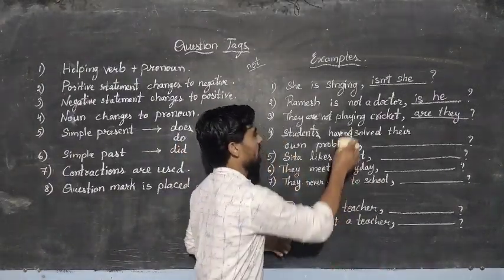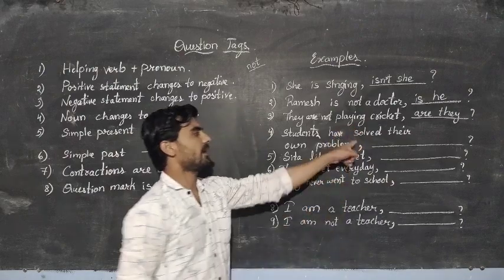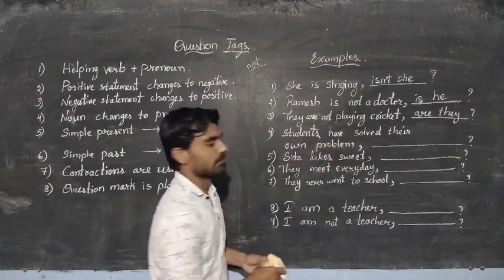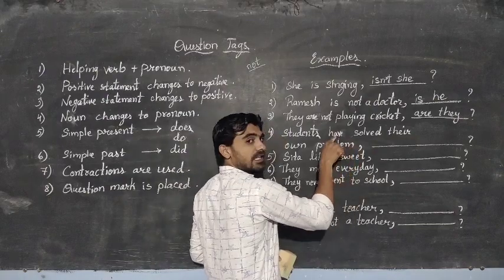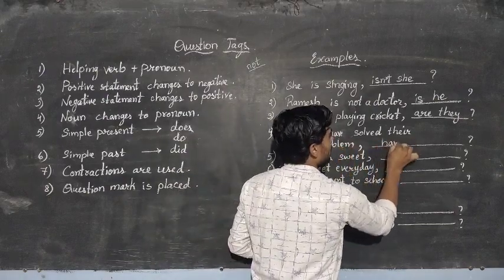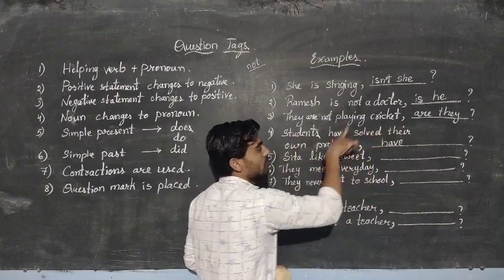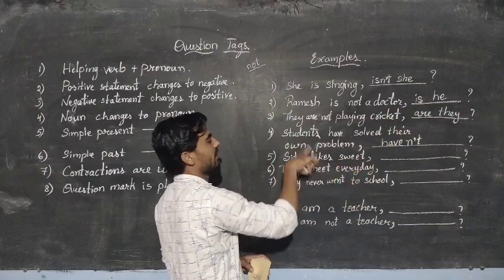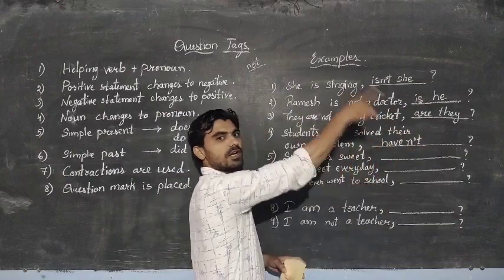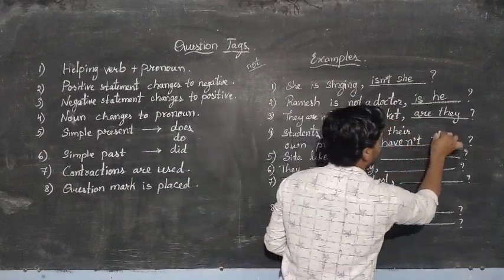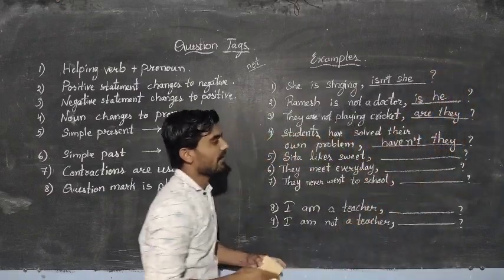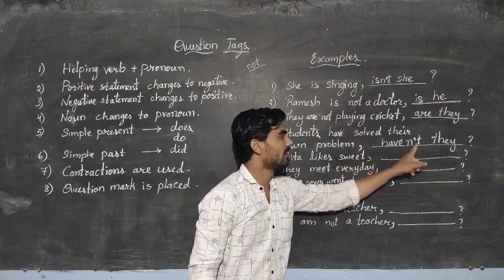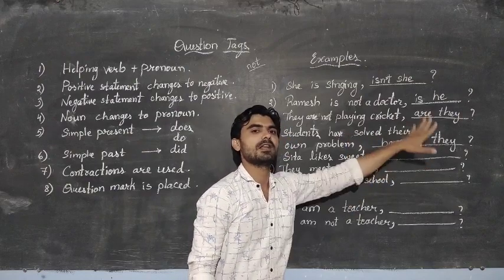Let us rub this and see a positive statement. If I rub this, it becomes a positive statement: students have solved their own problem. Now you can make it by using the same helping verb "have". As I have rubbed "not" here, I should add it in the tag. That is, it becomes "haven't", and students, the pronoun is "they". "Haven't they?" Now if I write "not" here, this you should erase, and it becomes "have they".